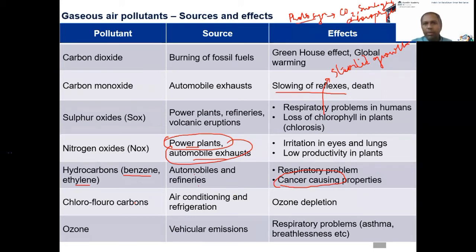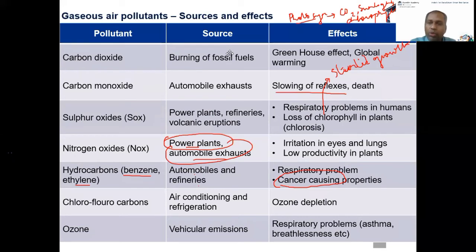Chlorofluorocarbon. We have discussed this. Air conditioning, refrigeration, fire extinguishers, solvents, foaming agents, all of them. And the effect is ozone depletion. Ozone, here we come. Ozone was a hero, right? To some extent. Why was ozone a hero? Because it was protecting us. But now we are saying ozone is a villain.